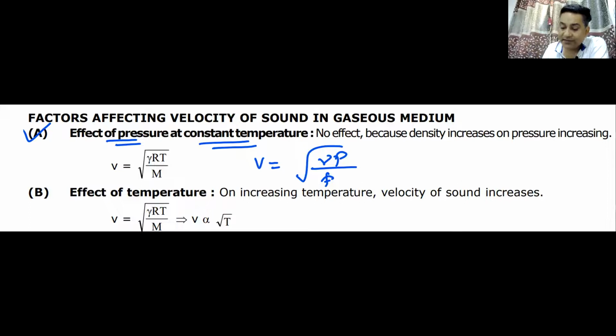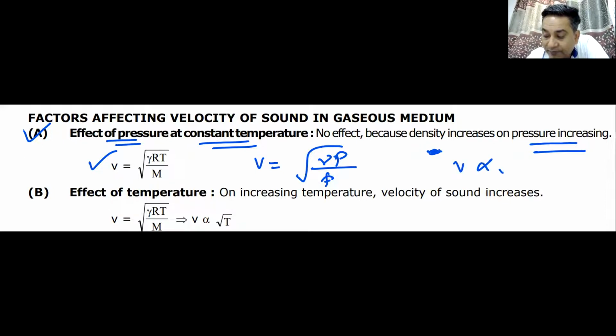Therefore, if you change the pressure but the temperature remains constant, the speed of sound will remain unaffected. Speed of sound, remember, is directly proportional to the absolute temperature. It is not directly proportional to the pressure. If the temperature does not change and the pressure changes, the speed of sound does not change. Do we understand this? Yes or no?